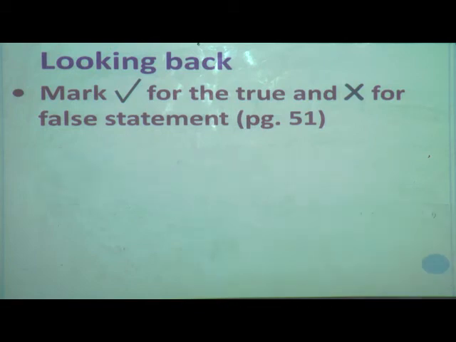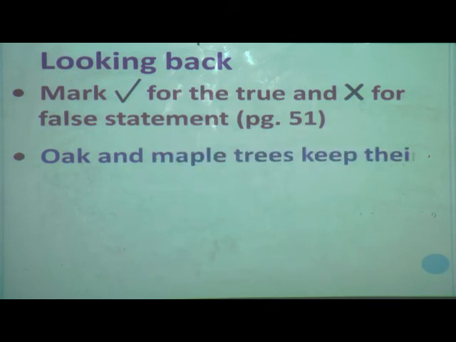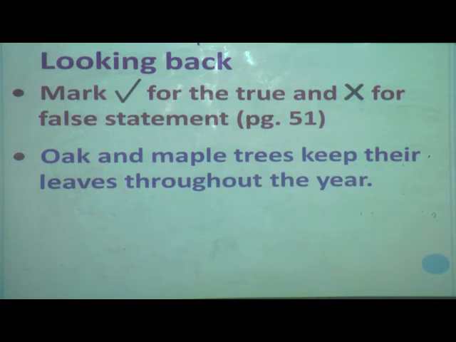One more question is there. Oak and maple trees keep their leaves throughout the year. Read the statement carefully. But we have learned that oak and maple trees shed their leaves in winter to protect from cold. So is the statement given true or false? Yes, it is a false statement. So we have to mark it with a cross. Done everybody? Okay. Now we will move to our next part.